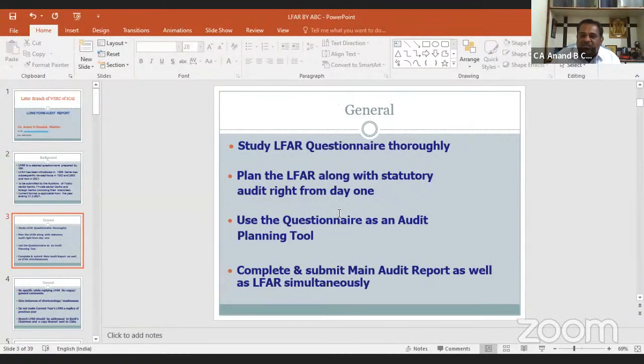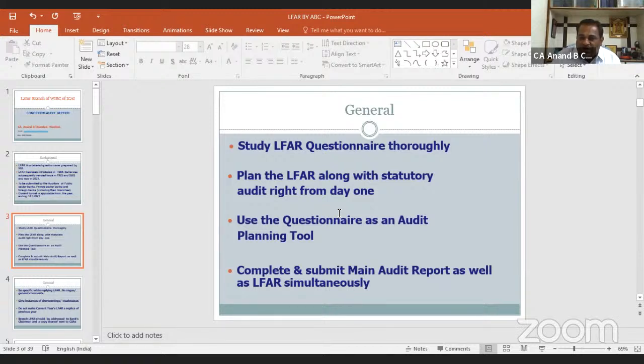Generally, LFAR is a questionnaire which should be thoroughly studied before drafting our main audit report. We should plan the LFAR along with the statutory audit right from day one. When we start with our branches, we can allot a number of days to each branch, 2 days or 3 days.